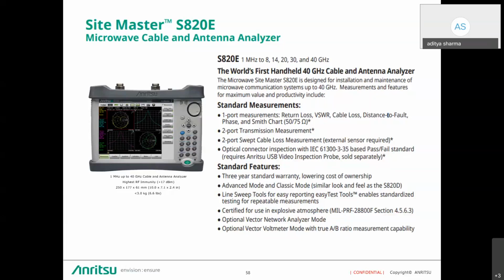It also comes with software, not licensed software, but free of cost software, which is a line sweeping tool, which gives easy to use tools so that the user can do online and offline measurements on the traces itself. So that's also there. Then there is an option of vector voltmeter mode as well in this particular model.